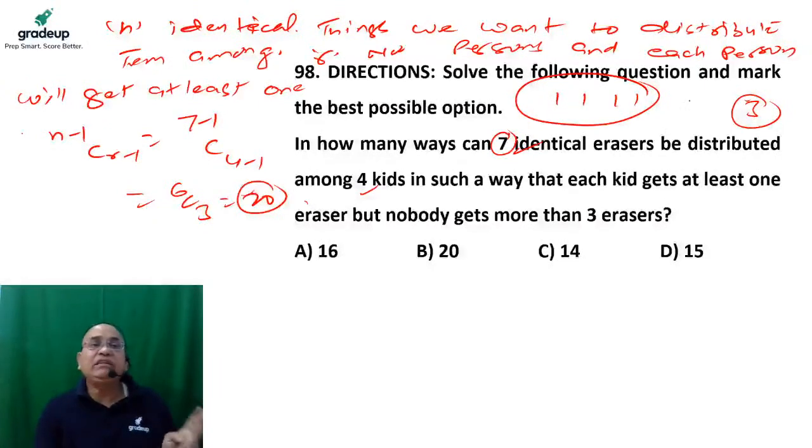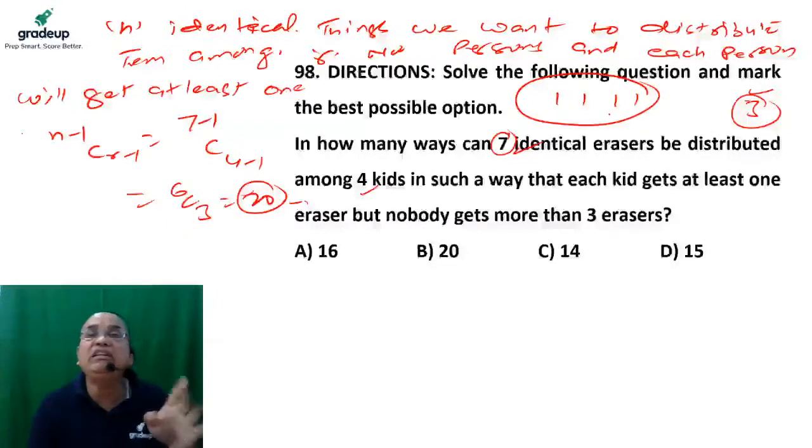I can give these remaining 3 erasers to any one of them, and then and only then one person will receive 4.